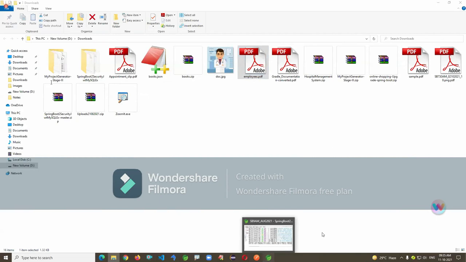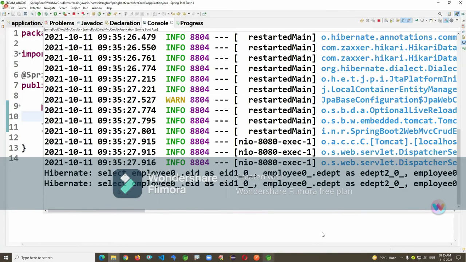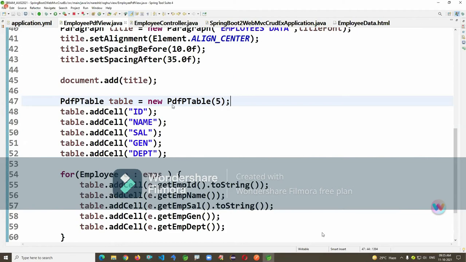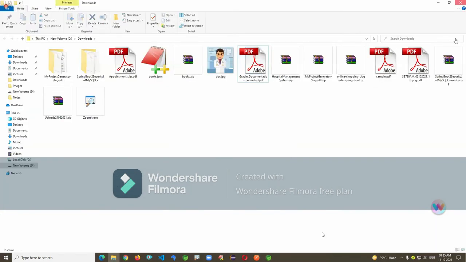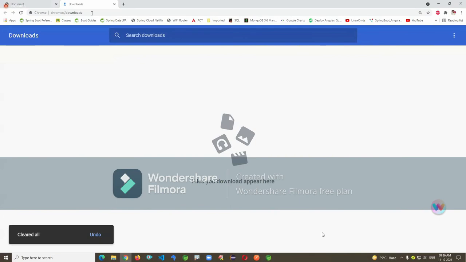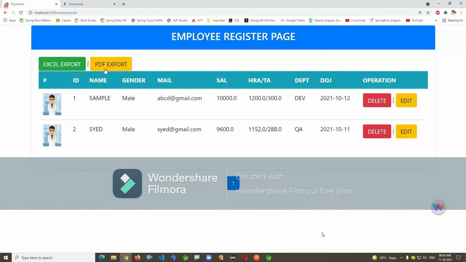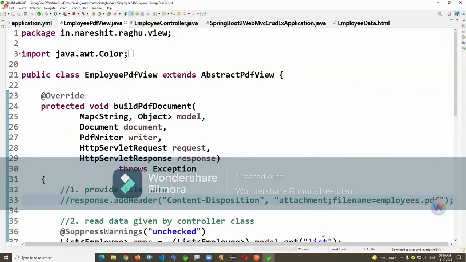It won't be downloaded, it will be opened. Remember, it won't be downloaded. So here it will be opened. When you click on this, see, it's opened. If you want to download, you mention that header. Yeah, we'll add some additional designing even, something like metadata here.